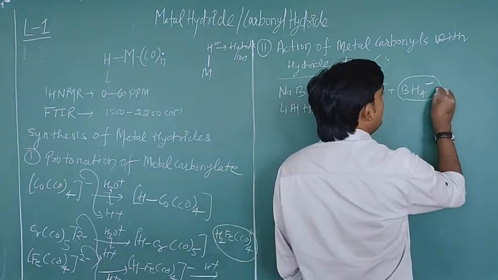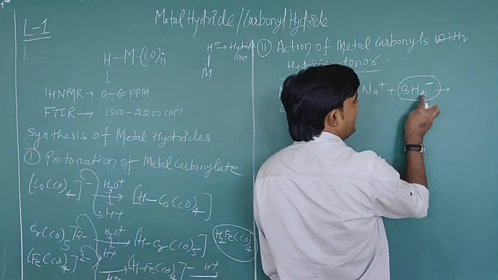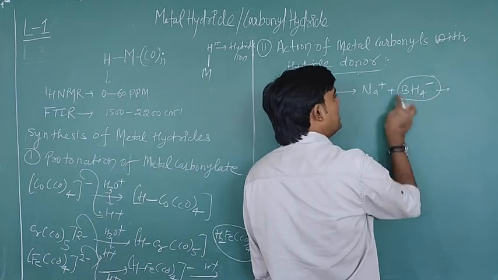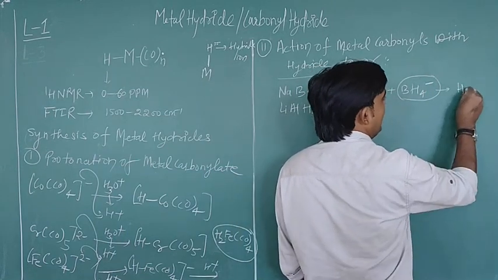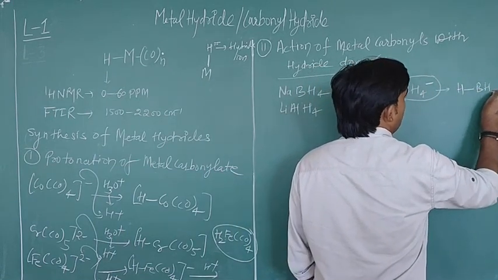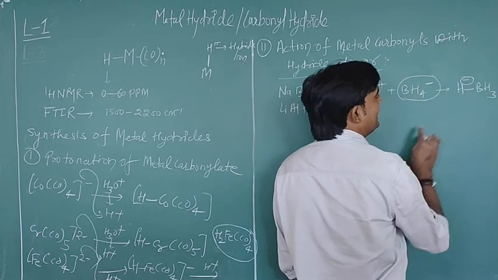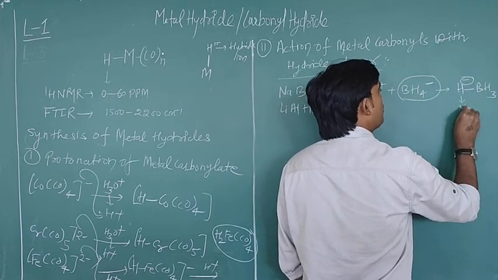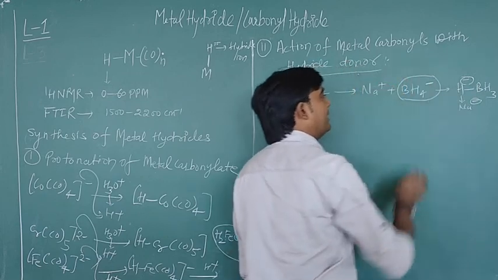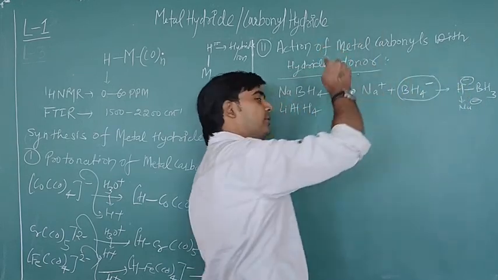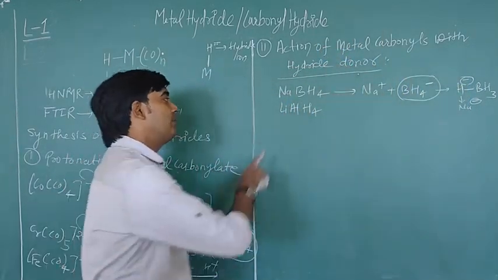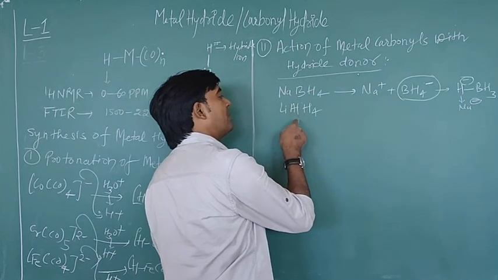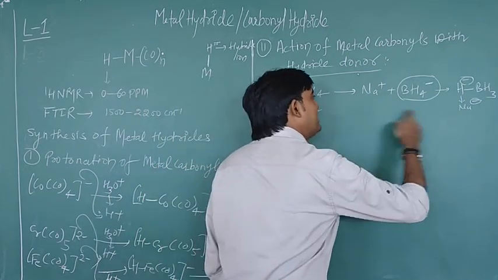You can understand this unit as H and BH3, and this H is negative and acts as a nucleophile, that is a hydride ion. So this hydride can be donated to other species. Similarly, this can also donate hydride in a similar fashion.